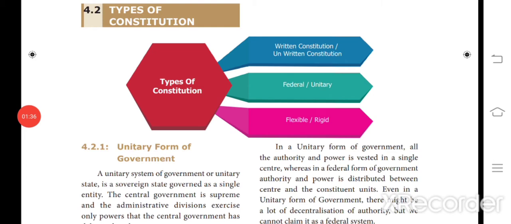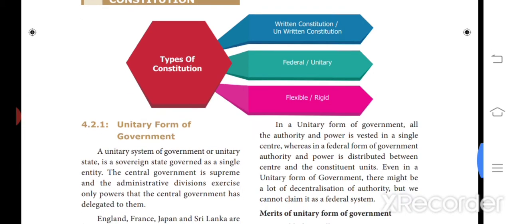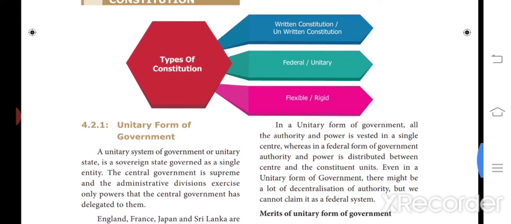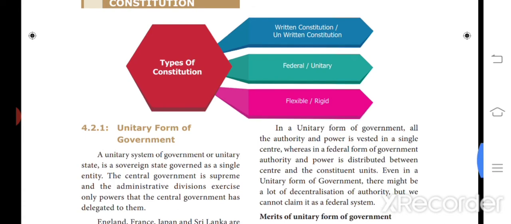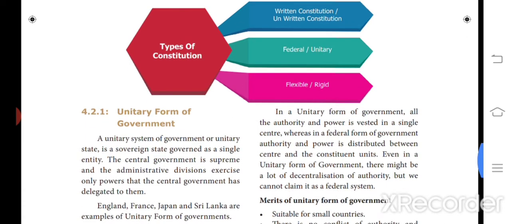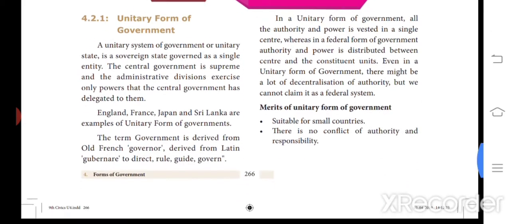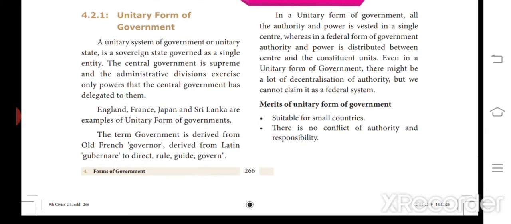So, the types of constitutions. We can divide the types of constitutions into three: written or unwritten constitutions, federal or unitary, and flexible or rigid. First we are going to see the unitary form of government. So, unitary form of government means